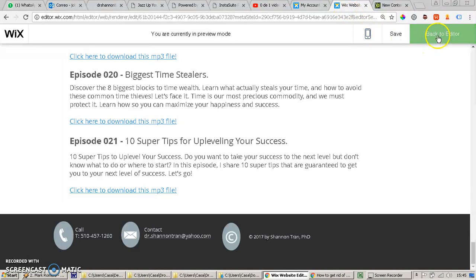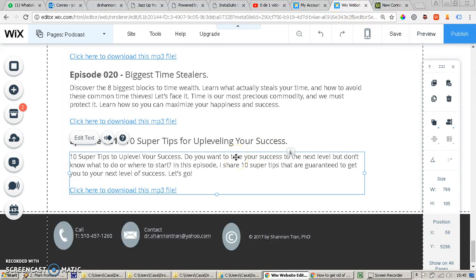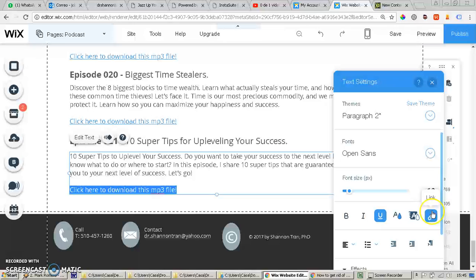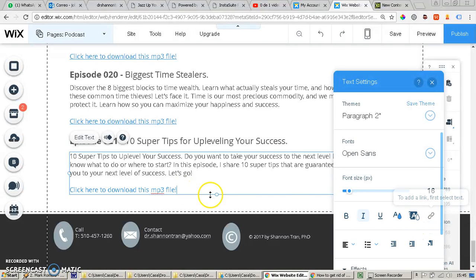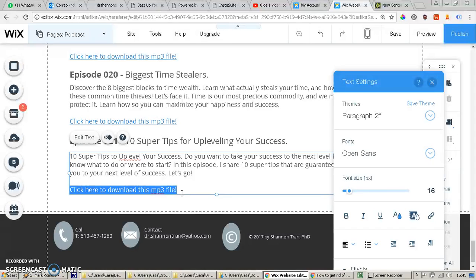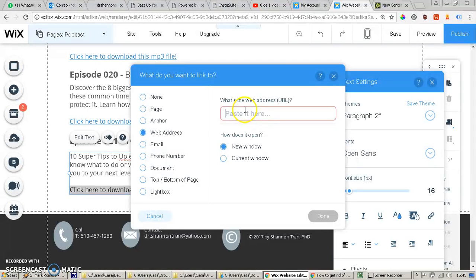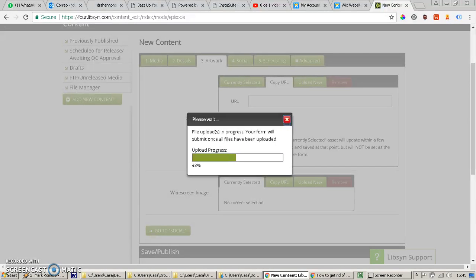You go back to editor. And here to change that, you put here double click. You select all these small sentence, and you go here to the link. And you put erase the link. To get a new link, it's not erased. When it's erased, it looks different. So you put here erase. No, it was erased. So here you put erase, then you go to page, and you go to web address, and you copy paste this link that will be given.